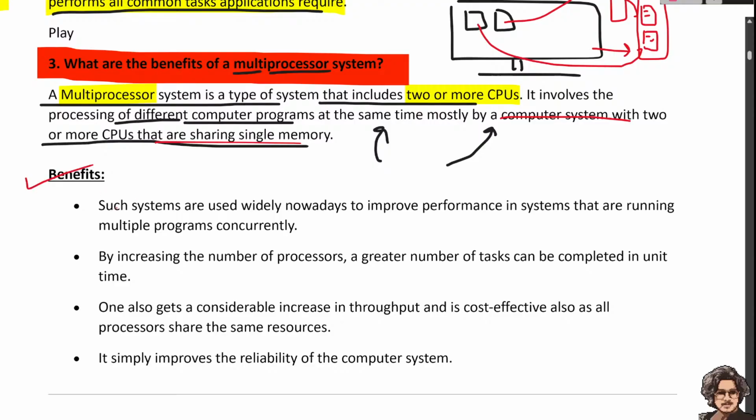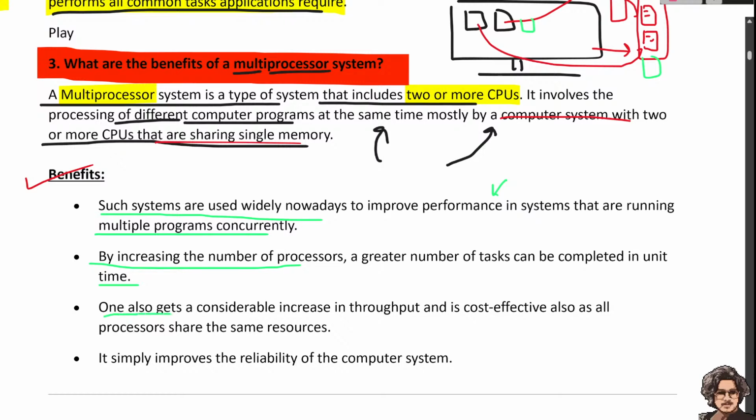What is the benefit of using the multiprocessor system? The first benefit is that such systems are widely used nowadays to improve performance in systems running multiple programs concurrently. By increasing the number of processors, a greater number of tasks can be completed in a unit time.